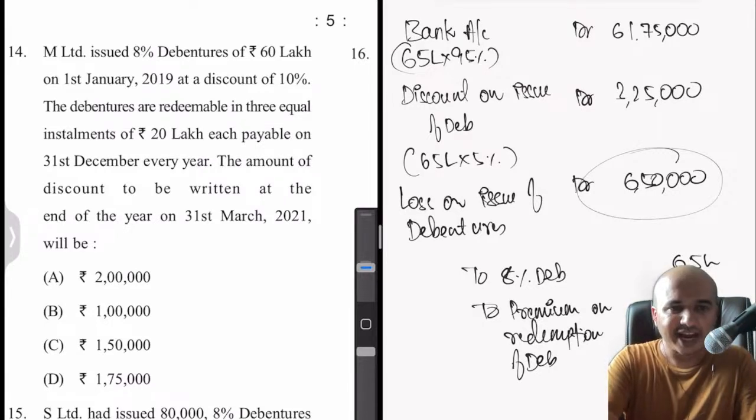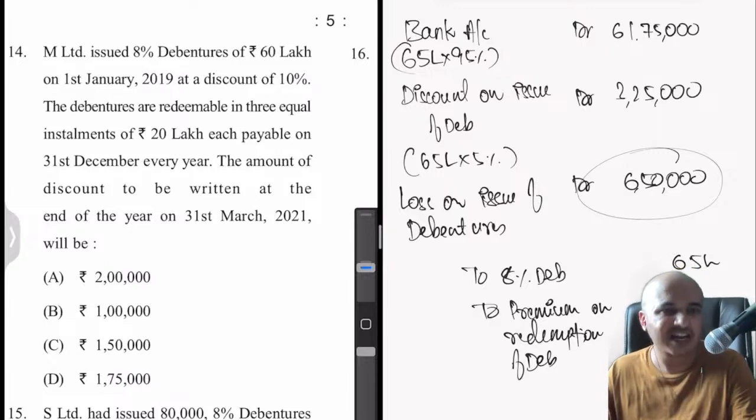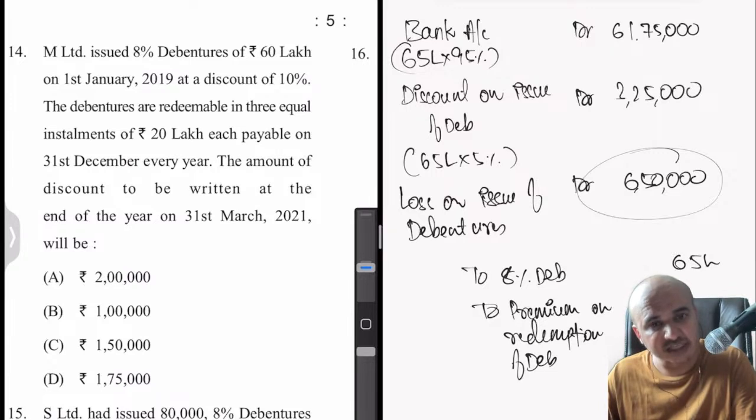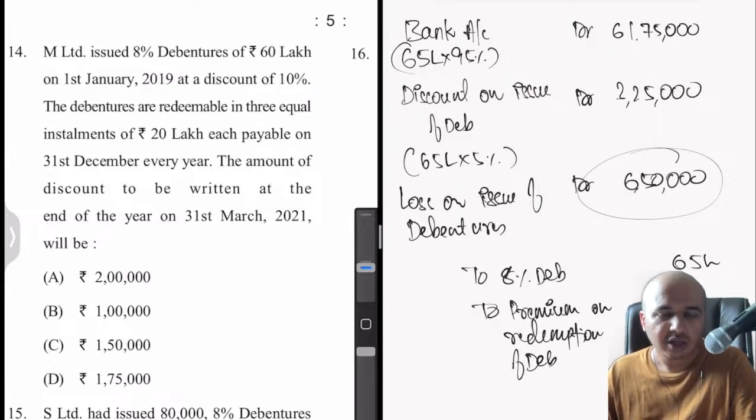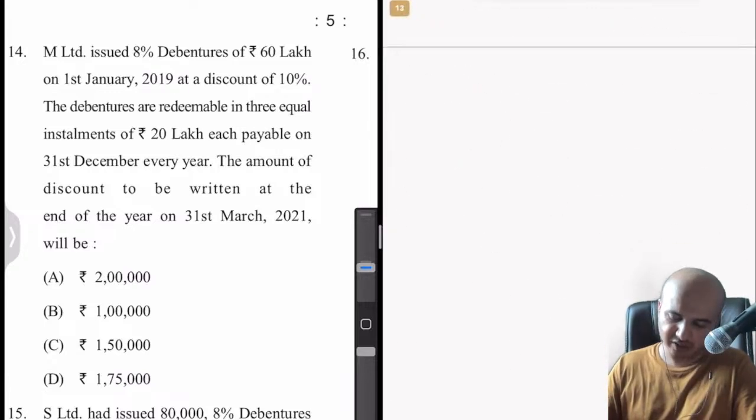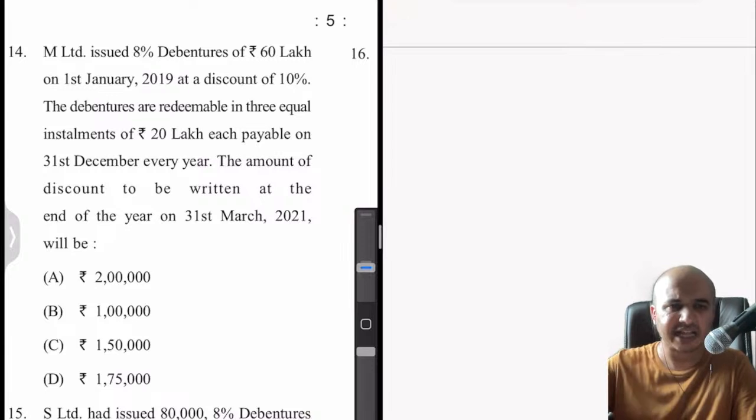M Limited issued 8% debentures of rupees 60 lakhs on 1st January 2019 at a discount of 10%. Okay. The debentures are redeemable in 3 equal installments of 20 lakhs each payable on 31st December every year. Okay. The amount of discount to be written off at the end of the year on 31st March 2021 will be dash. Okay. Easy actually. You don't have to even calculate this now.